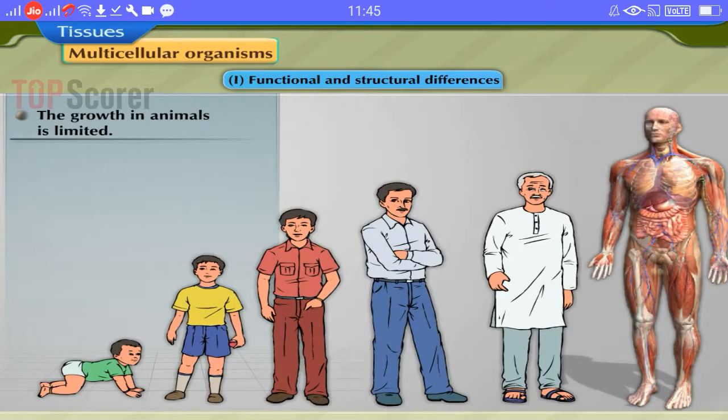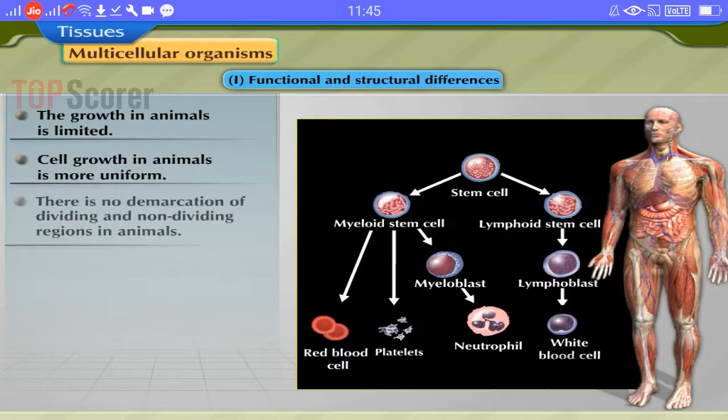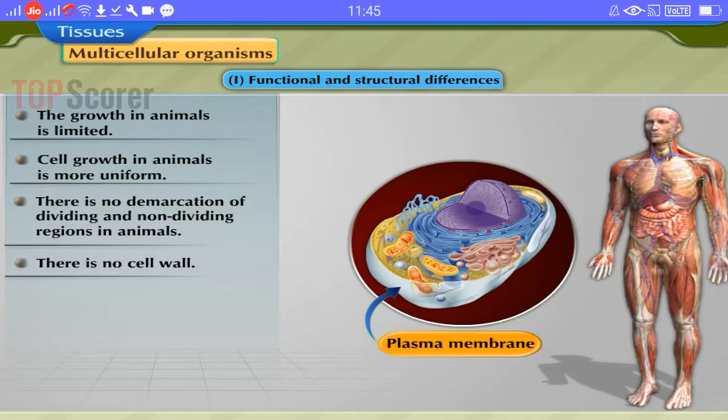The growth in animals is limited. Cell growth in animals is more uniform. There is no demarcation of dividing and non-dividing regions in animals. There is no cell wall.